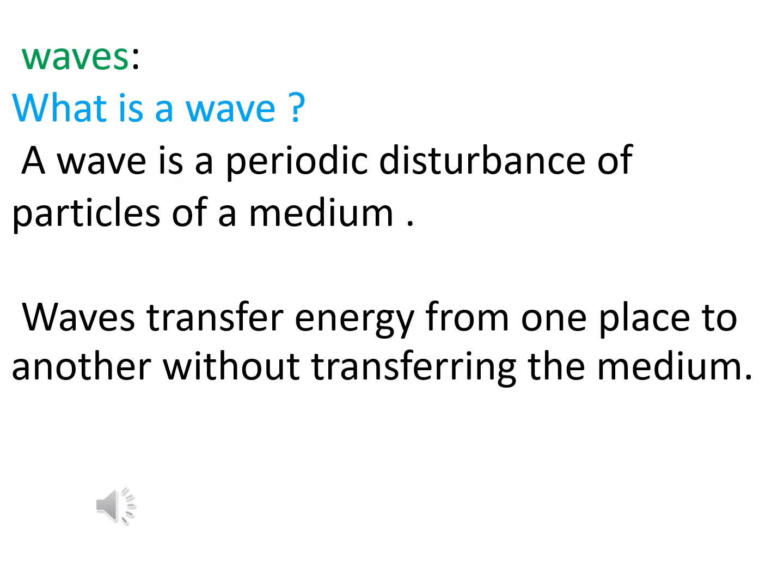Okay, so we shall straight go to define what a wave is. A wave is a periodic disturbance of particles of an area. Some of you are good at swimming.